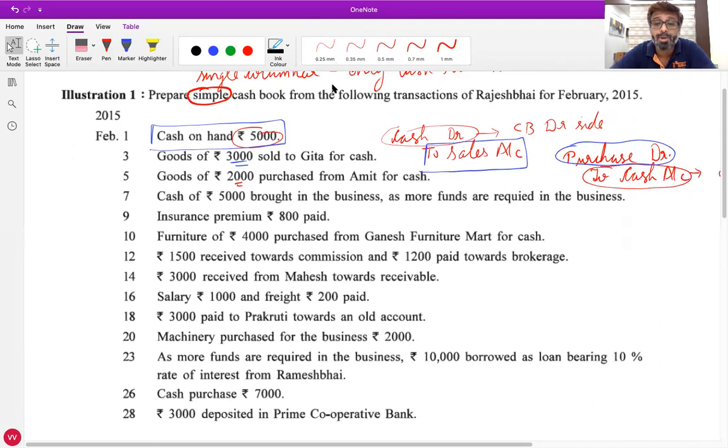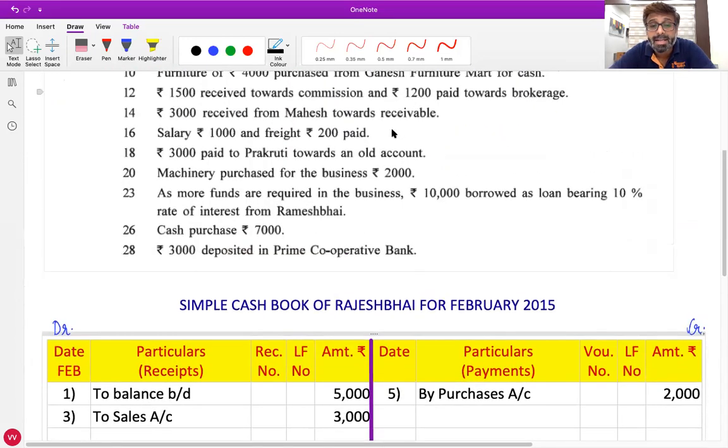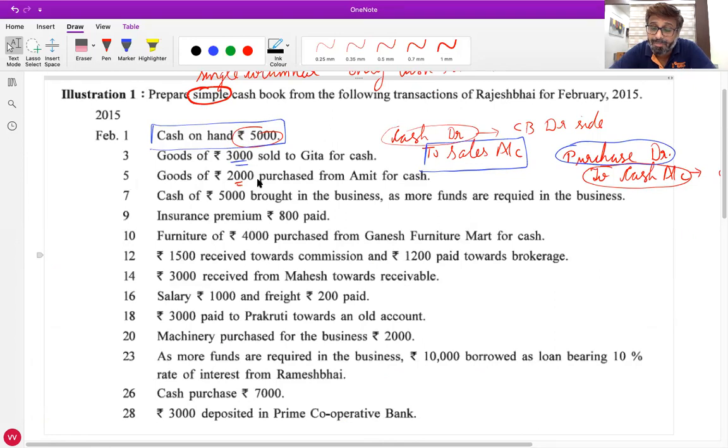Dhwani from Pratap Nagar, unmute yourself. Yes, sir. See, Dhwani, in the journal entry, goods come in, debit what comes in, purchase account debit. Cash goes out, credit what goes out, cash account. Is the journal entry clear? Yes, sir. Now see, in the journal entry we have debited purchase but credited cash. Since we have credited cash account, in the cash book you will write on the credit side. What is the date of the transaction? 5.